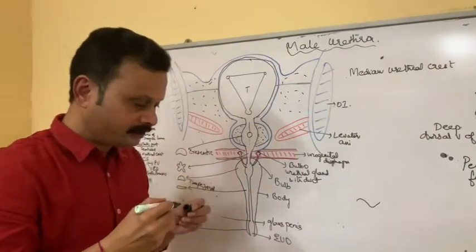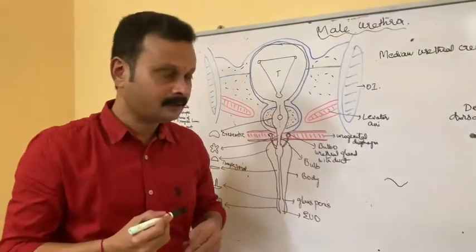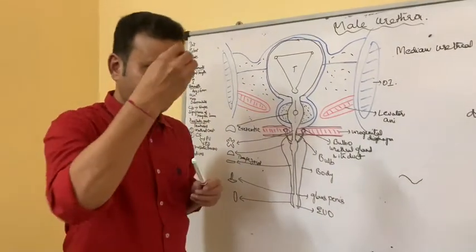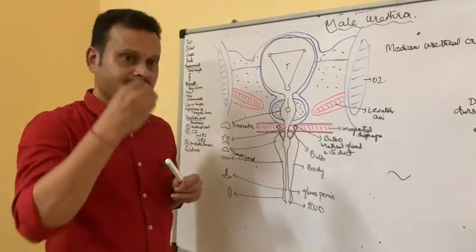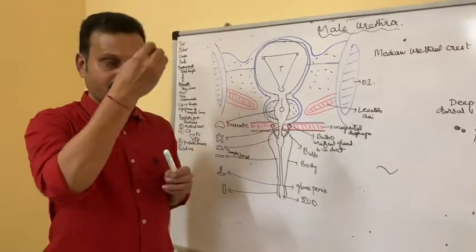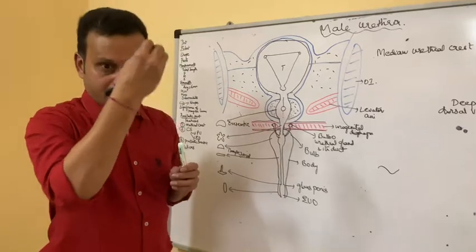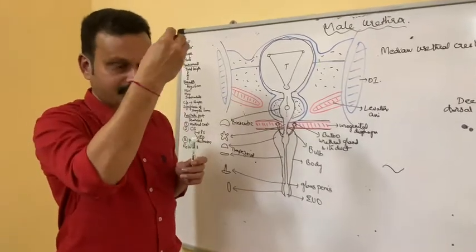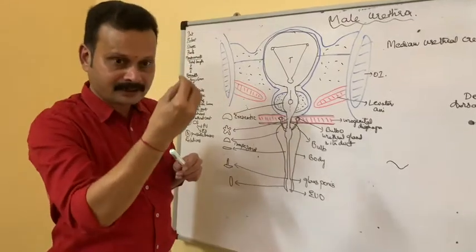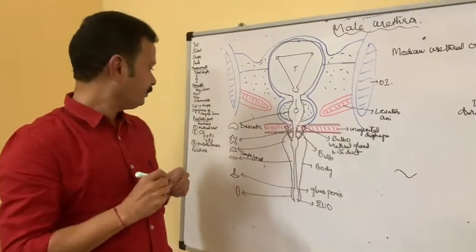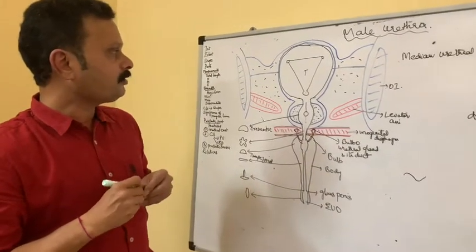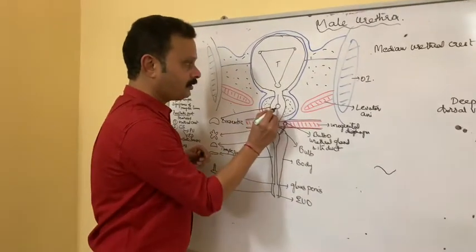The features within the prostatic urethra are: number 1, a median urethral crest, which is a mucous crest situated in the middle of the posterior part of the prostatic urethra, which is around 3 mm in size, and size increasing from above downwards till the middle. Gradually the slice is tapering. Okay. Then the other feature being colliculus seminalis, this rounded one.